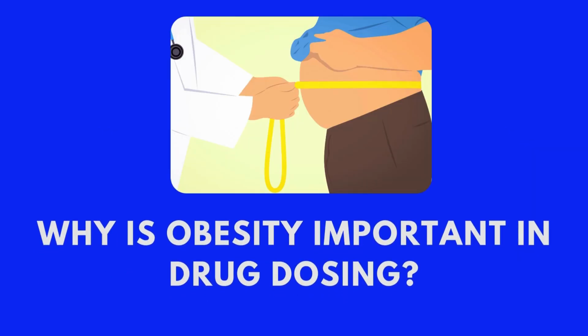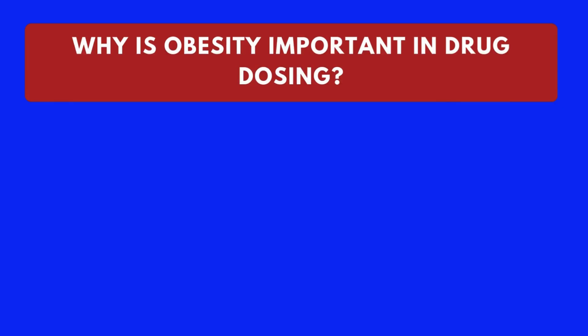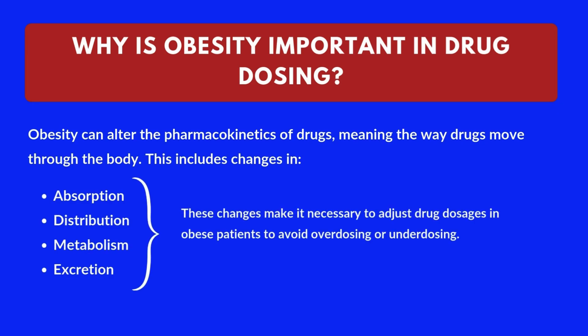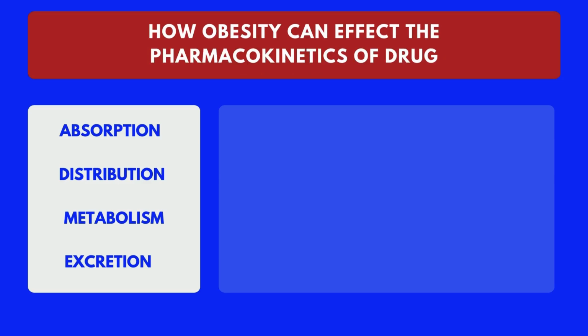Why is obesity important in drug dosing? Now, why does obesity matter in drug dosing? Obesity can alter the pharmacokinetics of drugs, meaning the way drugs move through the body. This includes changes in absorption, distribution, metabolism, and excretion. These changes make it necessary to adjust drug dosages in obese patients to avoid overdosing or underdosing. Let's look at each factor in detail, starting with absorption.